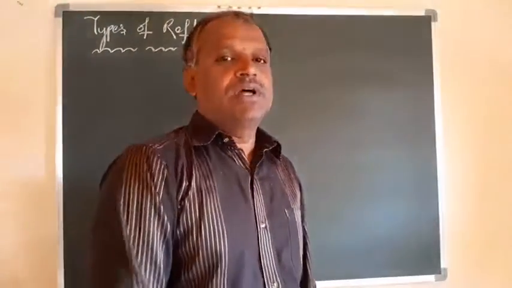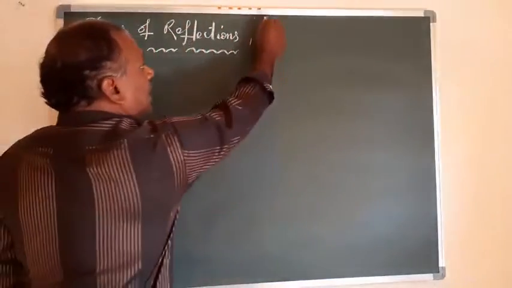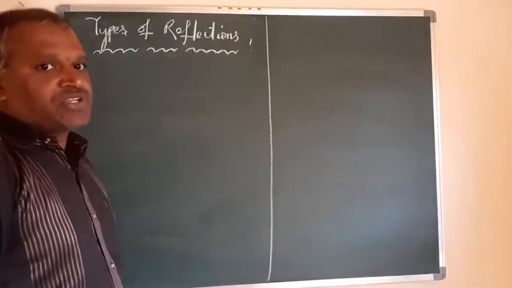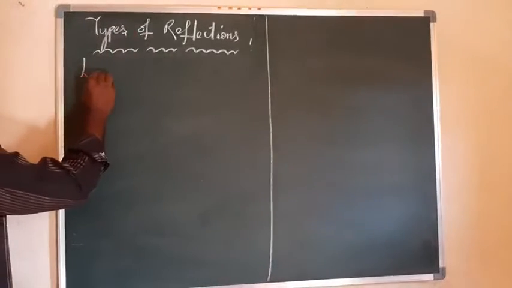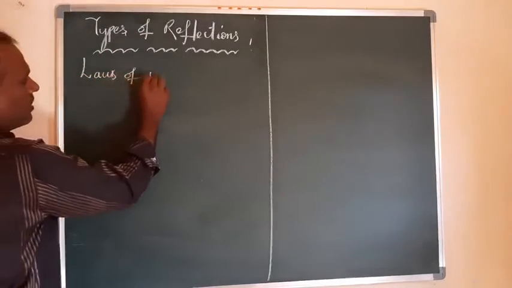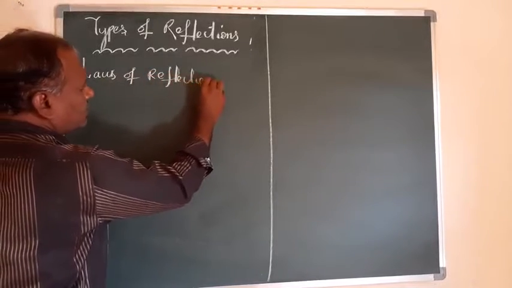But before that, what are the laws of reflection? There is important information related to reflection.